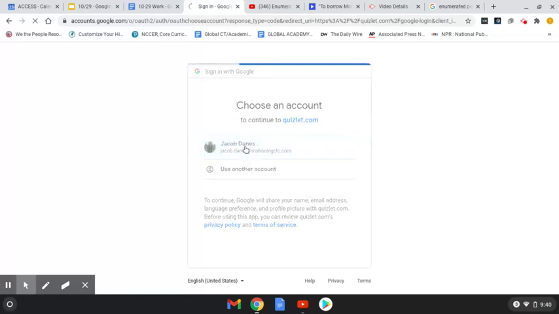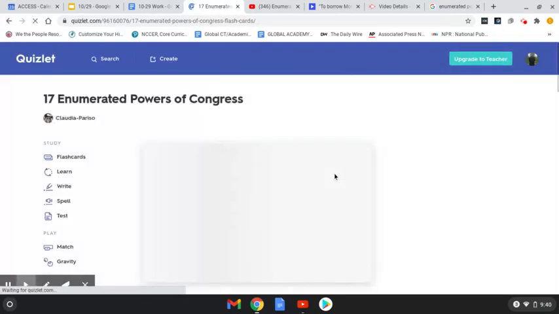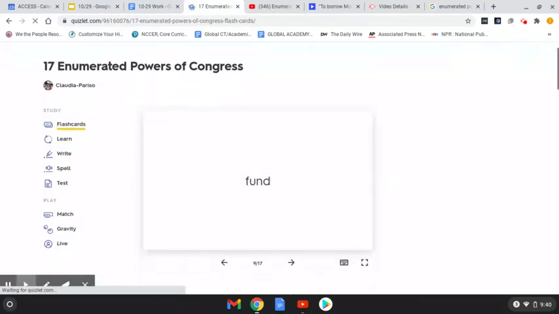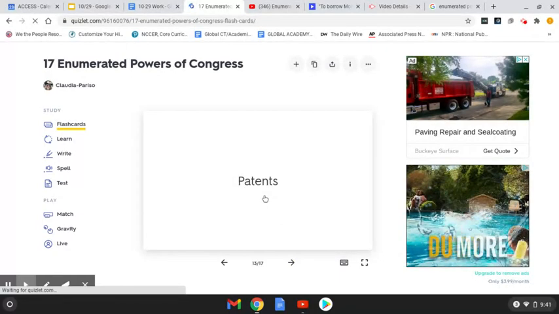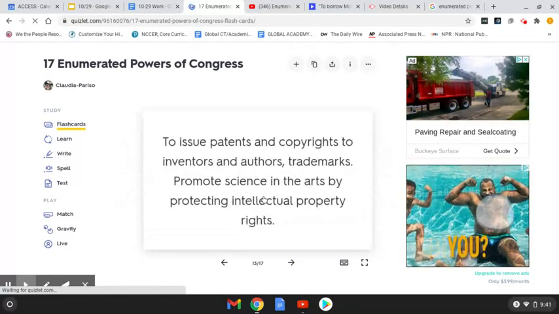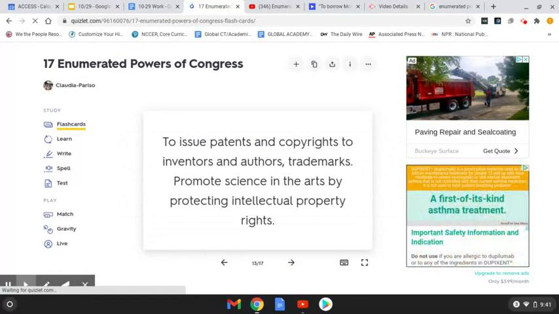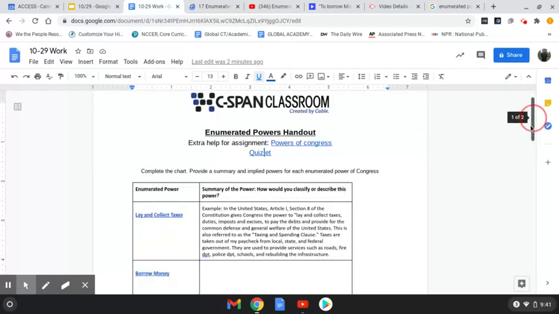Let's see if this works here. I don't want to be lying to you. Oh, here. So here they are, different flashcards about the 17 listed powers of Congress. Remember, we're not going over all 17, so you'll find the ones in there that you need. For example, like patents, click on it, just like a regular flashcard, you flip it over, and it's right there and defines it for you. You can use that for your patent section.